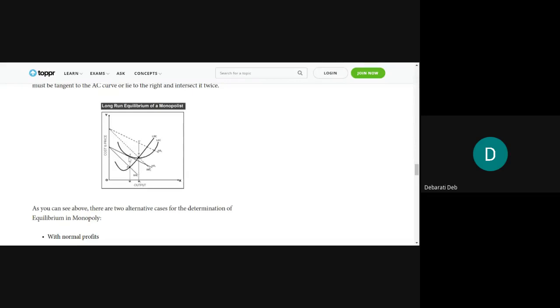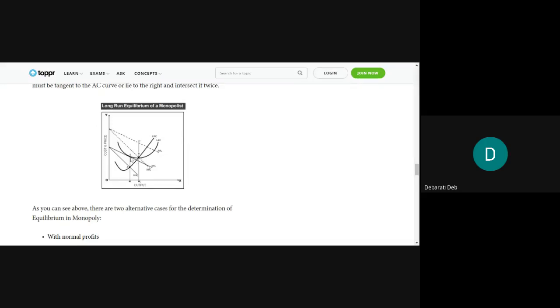Then EM is the price, right? If this is the price, and the output is OM, isn't it? So this is a case of normal profit. Okay, and if you take the case of